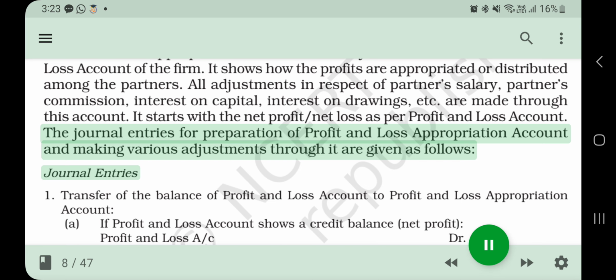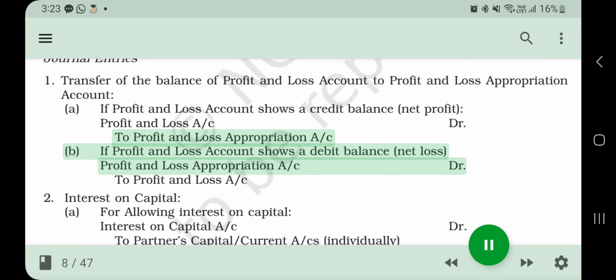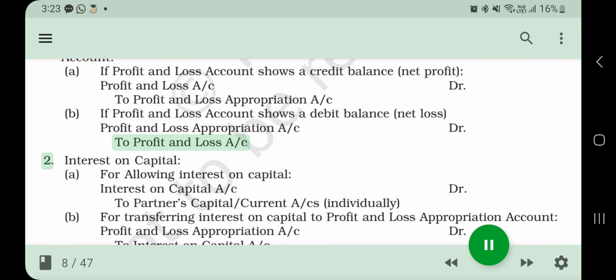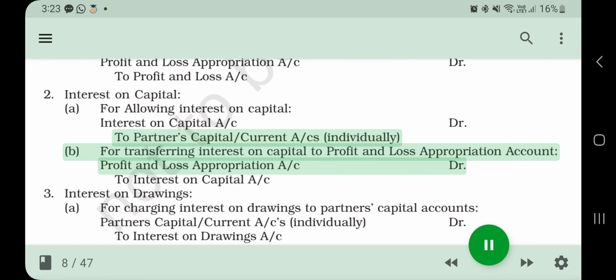Journal entries. 1. Transfer of the balance of profit and loss account to profit and loss appropriation account. If profit and loss account shows a credit balance (net profit): Profit and Loss A/c Dr. To Profit and Loss Appropriation A/c. If profit and loss account shows a debit balance (net loss): Profit and Loss Appropriation A/c Dr. To Profit and Loss A/c. 2. Interest on capital: for allowing interest on capital, Interest on Capital A/c Dr. To Partner's Capital/Current A/c, individually.